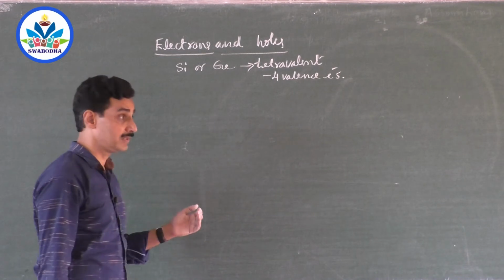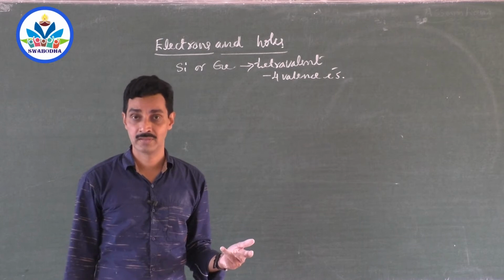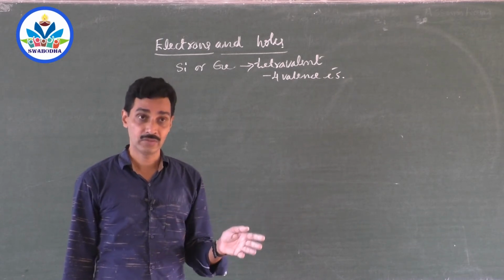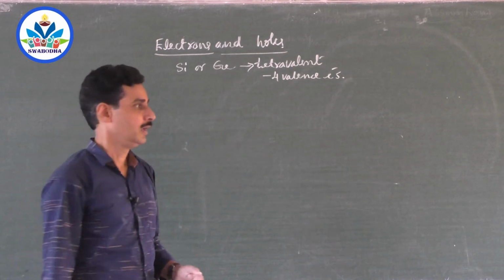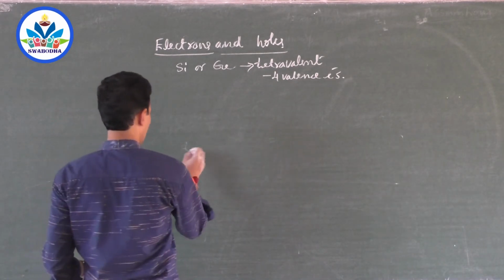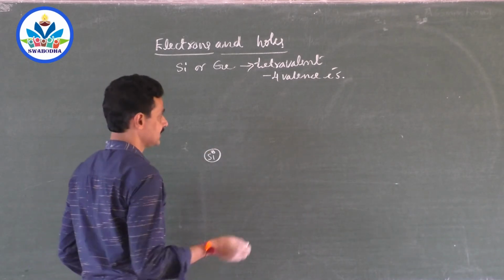See, tetravalent means a silicon or germanium atom may not contain only 4 electrons. There are plenty of electrons. Out of them, the outermost 4 electrons are engaged in forming the bond. Now, suppose you take silicon. Silicon is a semiconductor. It is tetravalent.